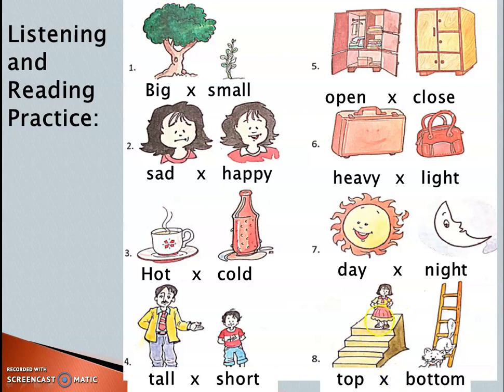This is on top, this is bottom. You just know about these opposites. You should be able to identify what the picture is. That is very important for listening and reading practice. Just read and practice. Okay, that's enough.